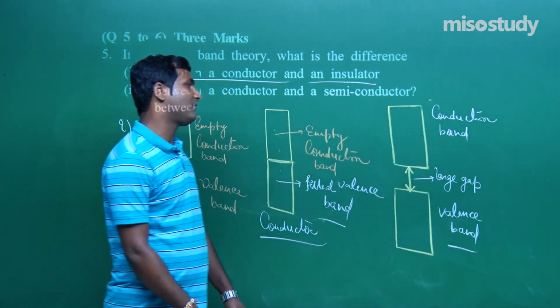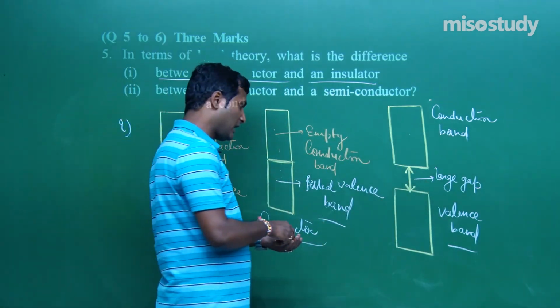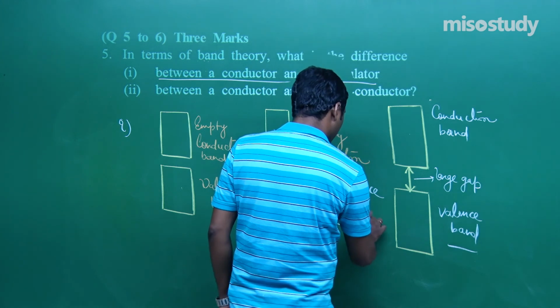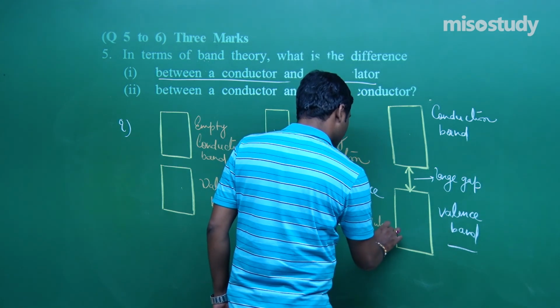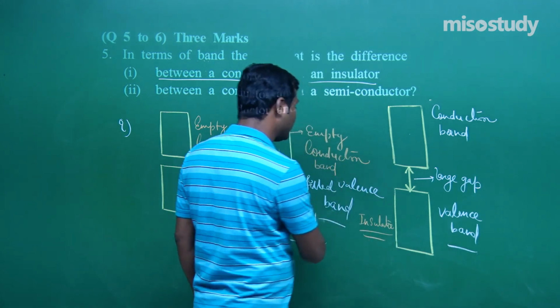Then these are known as insulators. I think you can easily write this theory.